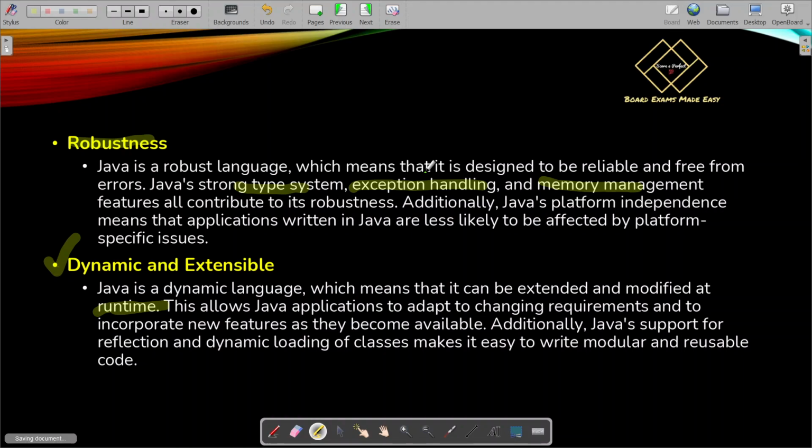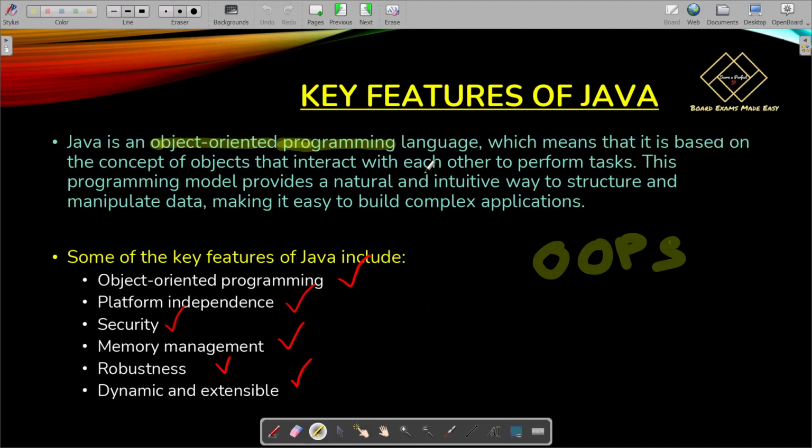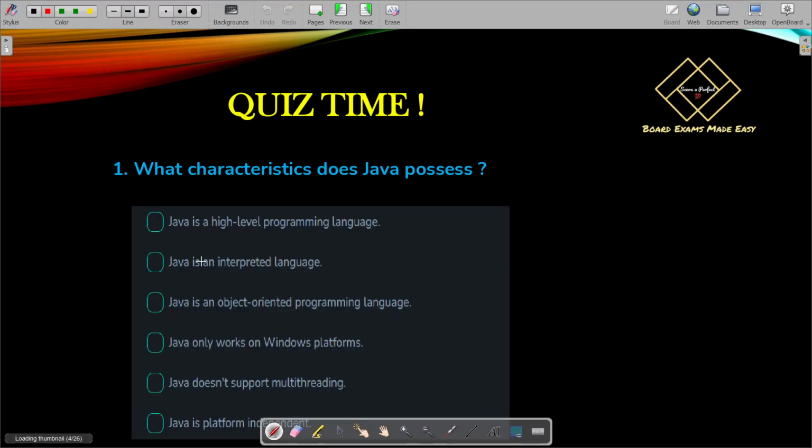The rest you can go through in the points. These are the key features of Java. You can remember any 4 to 5 of them. It will be easy for you to write. If any 4 to 5 marks question comes in your exam, you can write any 4 or 5 of them. So the easy points are object oriented programming, platform independence, security, memory management. All of those are the key features of Java.